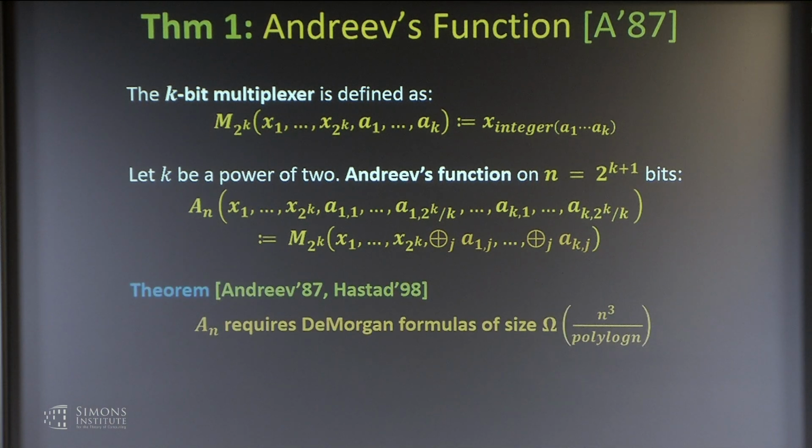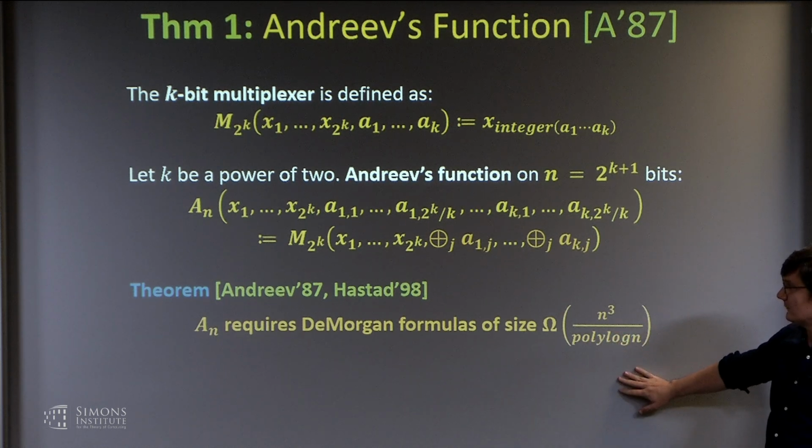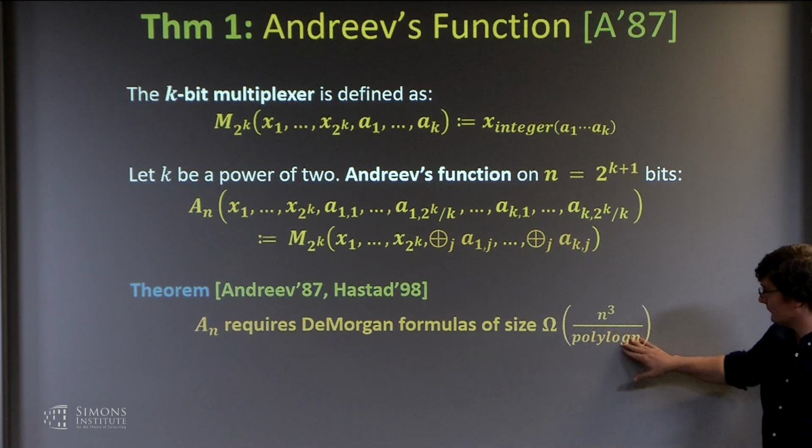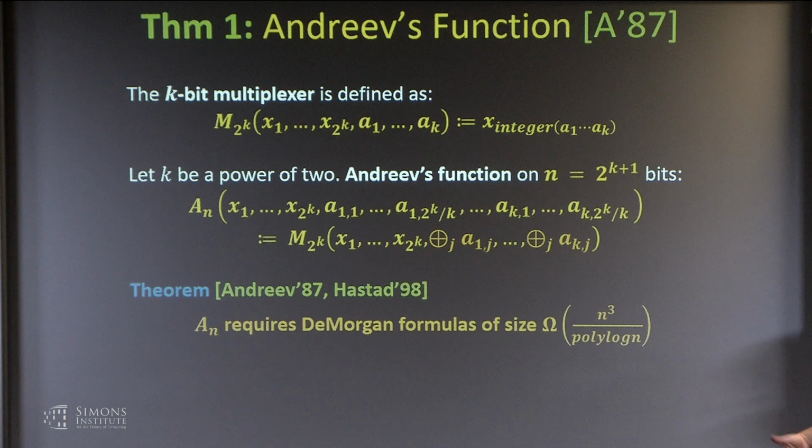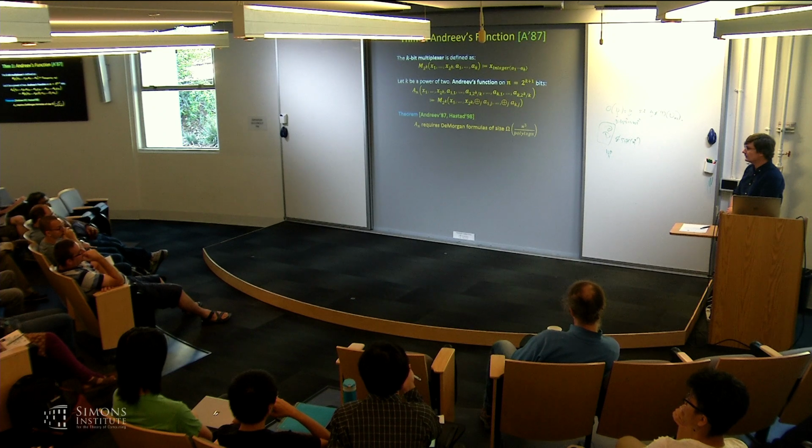So first shown by Andreev to require formulas of size n^2.5, there was a lot of improvement, then optimized by Håstad, who shows that this thing requires formulas of size about n^3 divided by polylog n. I think Avishay improved the polylog factor. There are still order n^3 size formulas for this thing, so it's still a question of finding something better than n^3 for any explicit function. The second example that you mentioned, the one where you take an error correcting code, is harder than Andreev by a log n factor at least.